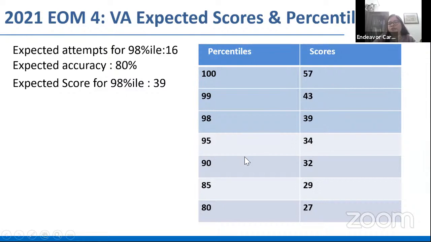a score of 34 to fetch you a 95 percentile, a score of 31 or 32 to fetch you a 90 percentile, a score of 29 for a 85 percentile, and a score maybe 11 questions attempted and an 80% accuracy of those 11 questions fetches you this score. This is also about 13 questions attempted at an 80% accuracy. So this is where we stand with regard to verbal.